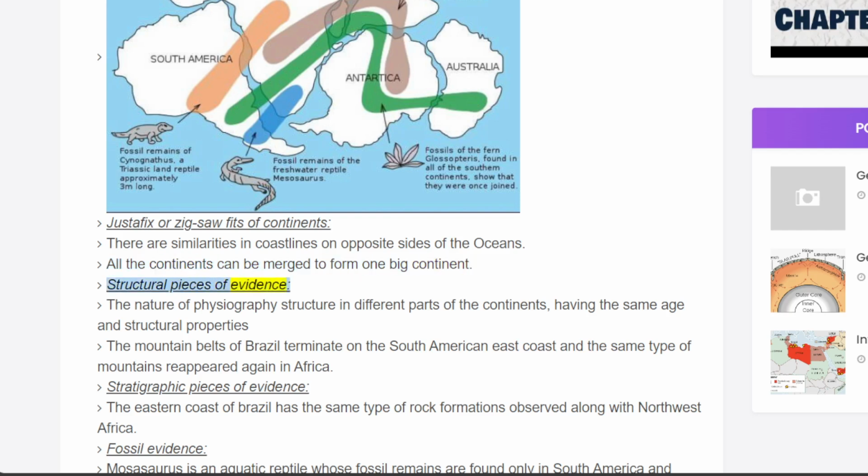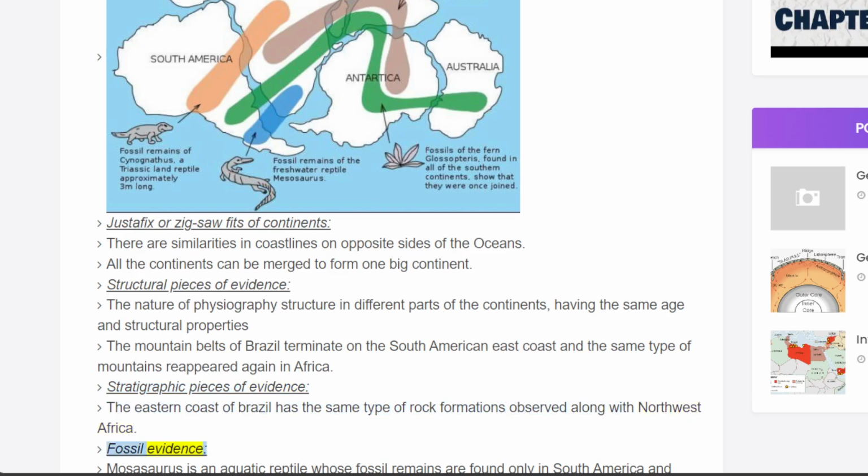Structural pieces of evidence. The nature of physiography and structure in different parts of the continents have the same age and structural properties. The mountain belts of Brazil terminate on the South American east coast, and the same type of mountains reappear again in Africa. Stratigraphic pieces of evidence. The eastern coast of Brazil has the same type of rock formations observed along northwest Africa.